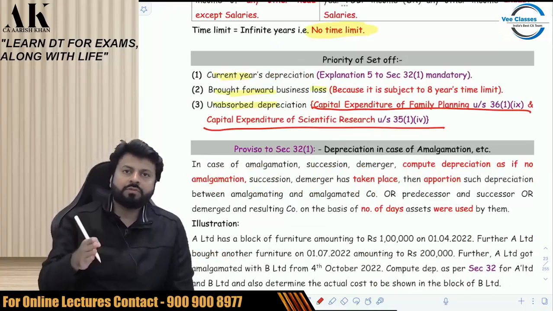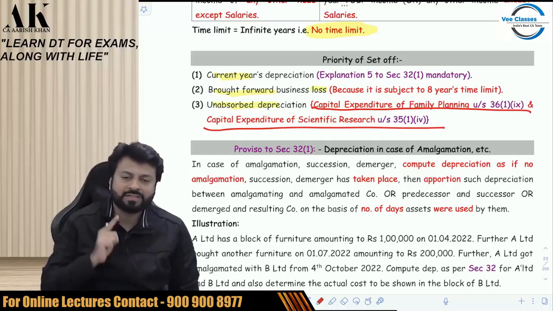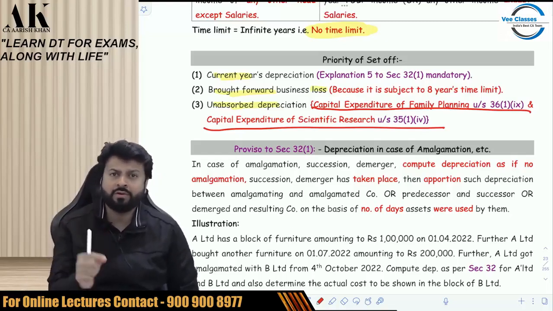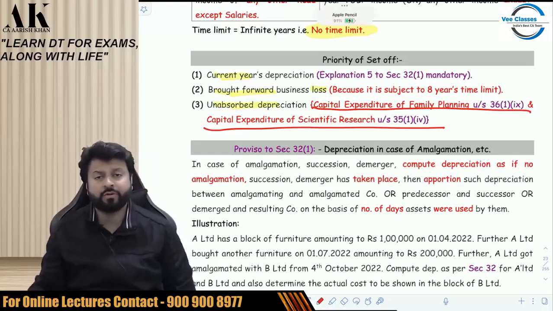So we will stop the discussion of depreciation here. Otherwise, it will be too much of depreciation for us in a day. And we'll continue the discussion of depreciation in subsequent lectures. And don't worry, we'll be doing a lot of questions also. There will be sufficient questions we'll be doing in the class itself.